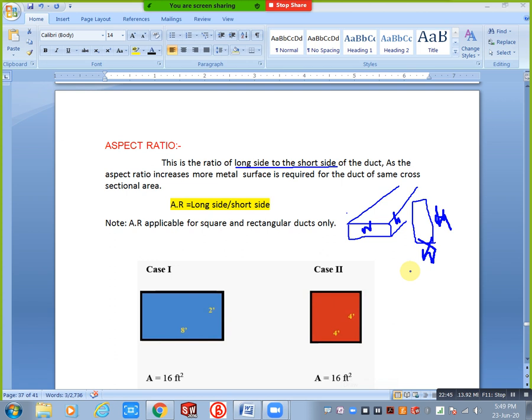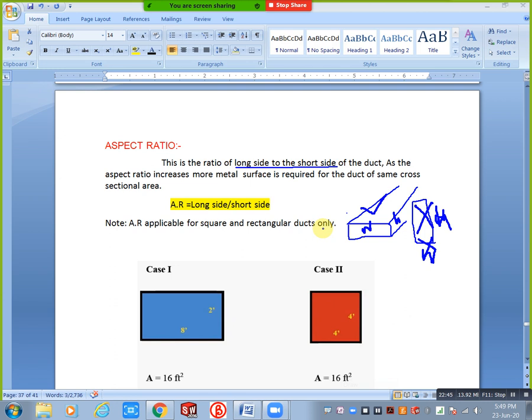Just you can see this condition: we have larger width and shorter height. Consider in this picture we have shorter width and a larger height. This type of situation your aspect ratio is wrong, this type of situation aspect ratio is correct. Based on this you need to select your aspect ratio. Aspect ratio is applicable for square and rectangular ducts only, not for a circular duct. For a circular duct you take the complete diameter, length and width are the same in circular condition, that's why you don't consider it.